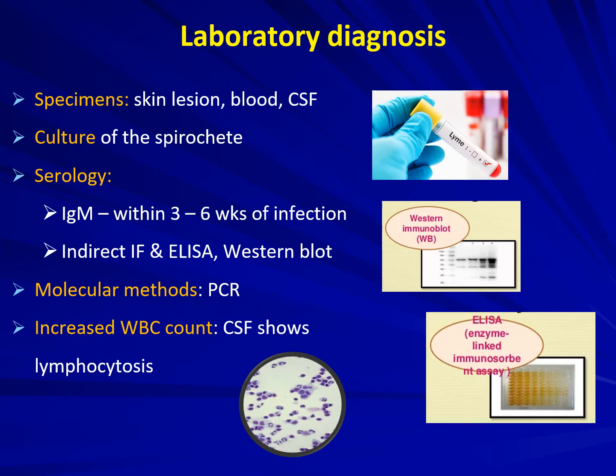How are we going to diagnose a case of Lyme's disease? The specimens or the samples which we can collect from a patient are skin lesion, blood, or CSF. The culture can be done. Serological methods are the mainstay, where an IgM is detected within 3 to 6 weeks of infection. The methods deployed are indirect immunofluorescence, ELISA, and Western blot. Molecular methods like PCR are also available. And there's an increased WBC count in the CSF, which shows as lymphocytosis.